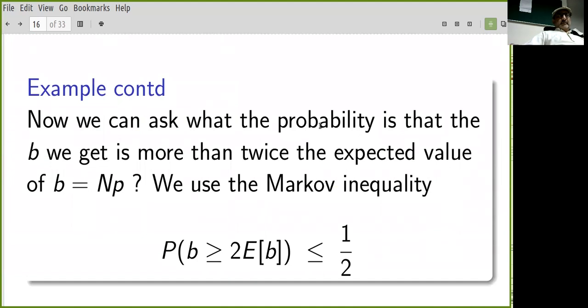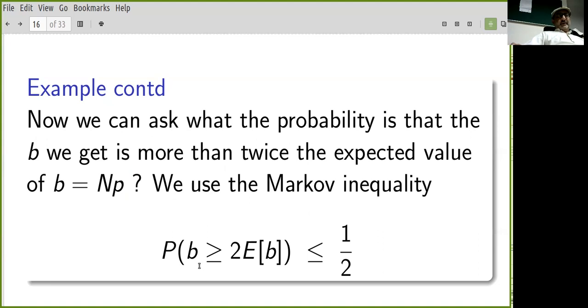Now we ask, what's the probability that the B we get is more than twice the expected value of B, which is np? Oh, sorry, this is the expected number of people who would be voting for.